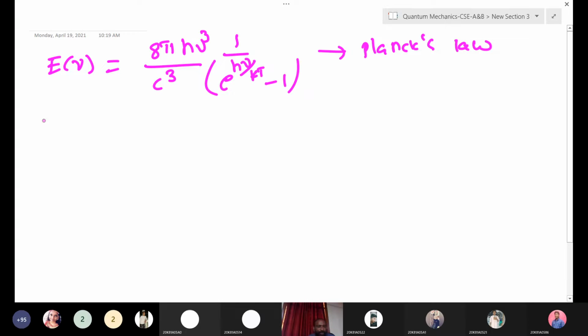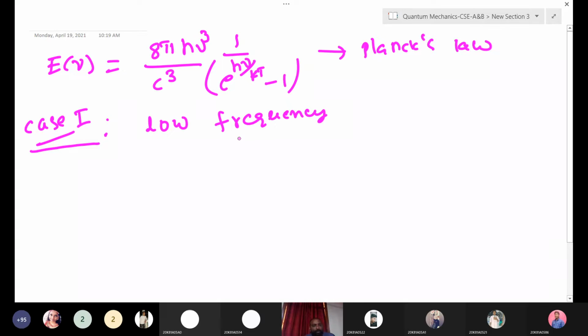Okay, suppose case 1, we'll take this case 1. Okay, this Planck's law explains it completely. So using this Planck's law, are we able to derive the Rayleigh's and Wien's laws? We'll see that. Okay, what does Rayleigh's law explain? Rayleigh's law explains the lower frequency side, that means higher wavelength, right? Rayleigh's means low frequency range, right?